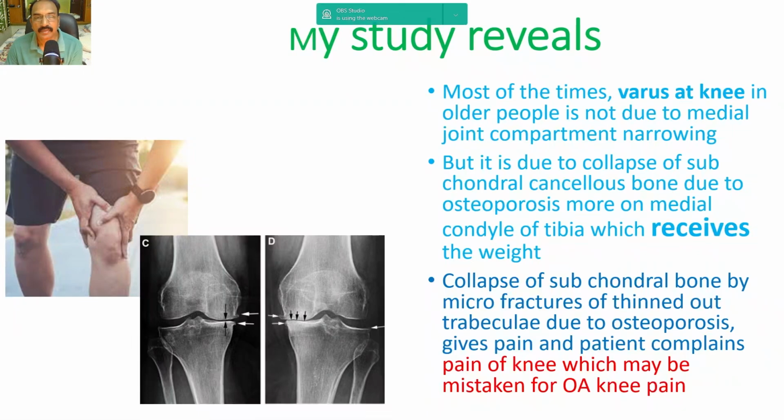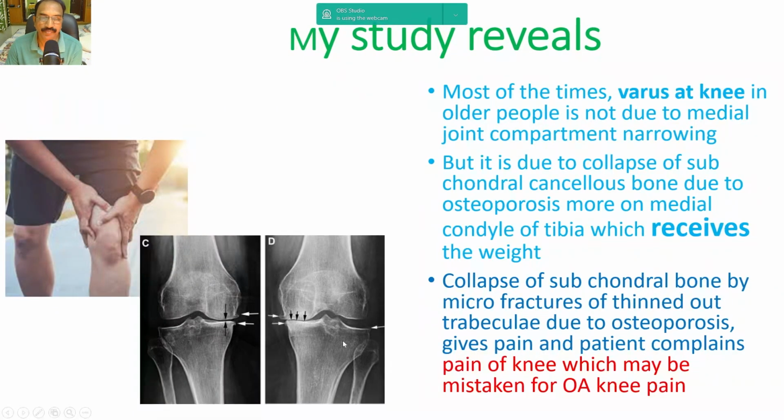So I would like to conclude that the pain in osteoarthritis is not always, as you think, the damage of the joint, but the problem is in the bone due to osteoporosis and also sarcopenia, which is unable to take the loads. So load falls directly on the bone, and that is causing microfractures of the subchondral bone and leading to pain. Cartilage damage occurs only secondary to the changes in the bone, the ligaments, and the muscle wasting.